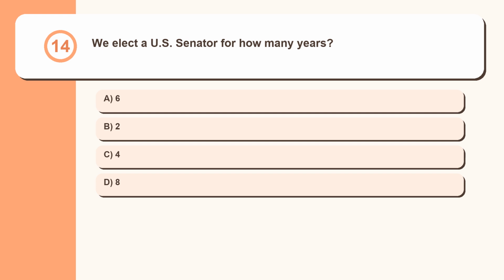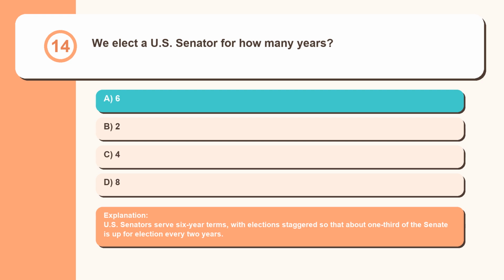Question 14. We elect a U.S. Senator for how many years? 6, 2, 4, 8. U.S. Senators serve 6-year terms, with elections staggered so that about 1/3 of the Senate is up for election every 2 years.